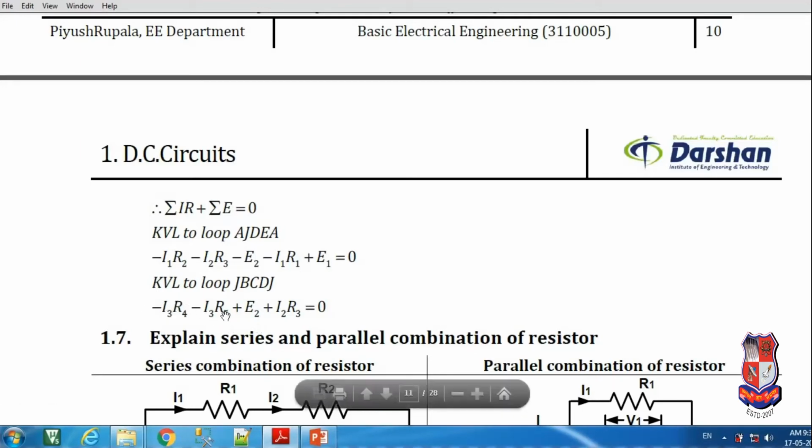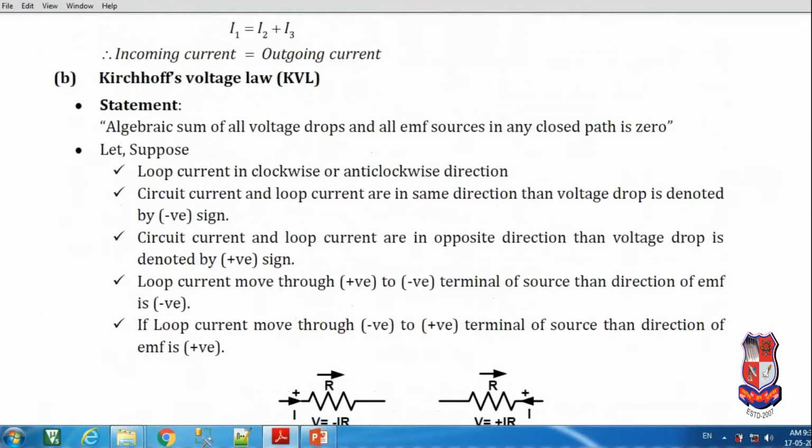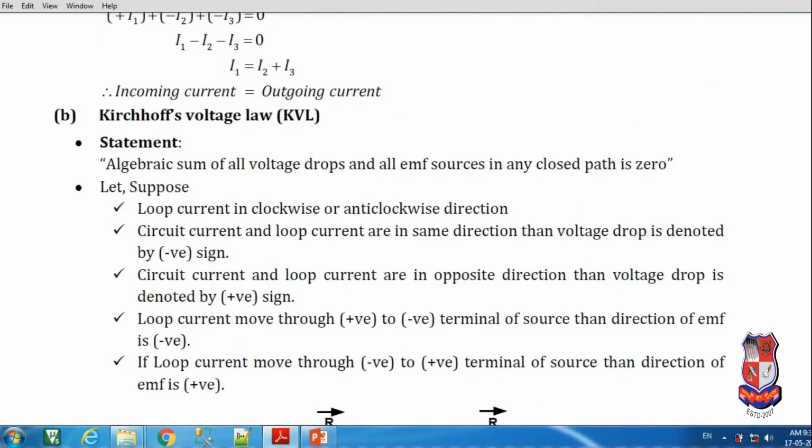This is the equation for loop number 2, whereas this is the equation for loop number 1. Based on the requirement we can solve the equation. Kirchhoff's voltage law can be used to find the current inside the circuit, whereas KCL can be used to find the unknown voltage inside the circuit.